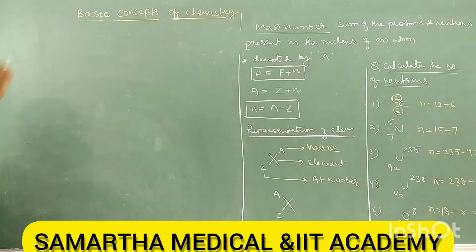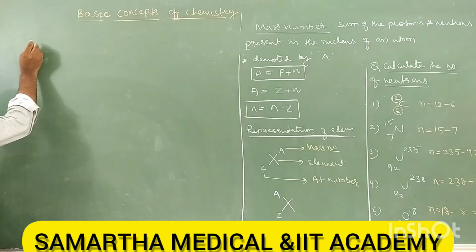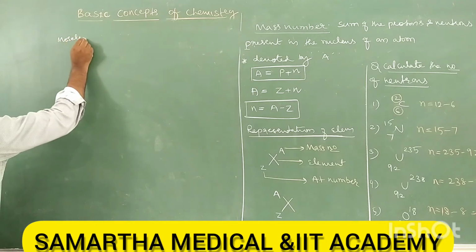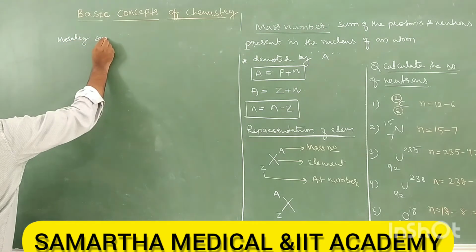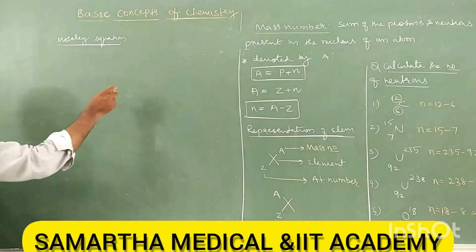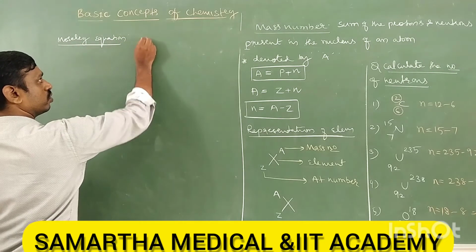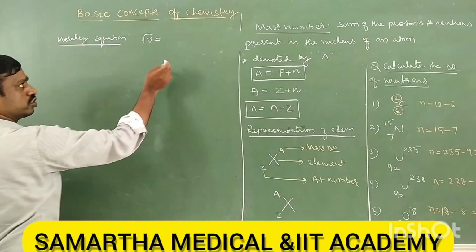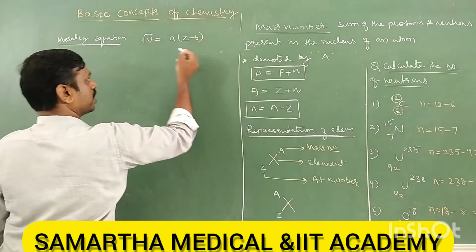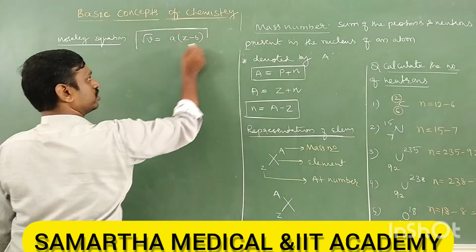Before that, can you tell me what is Moseley's equation? Root nu equals a into (Z minus b). This is the Moseley equation.